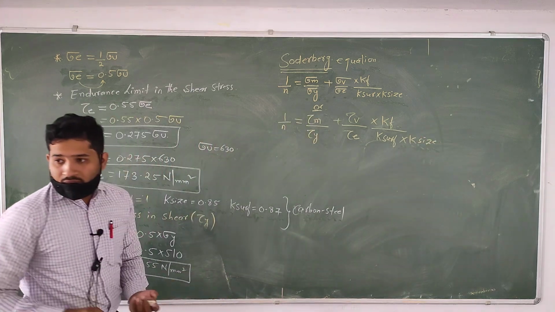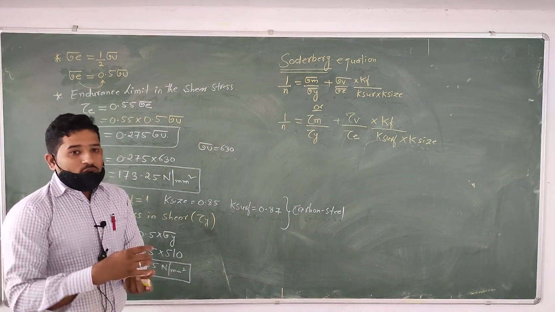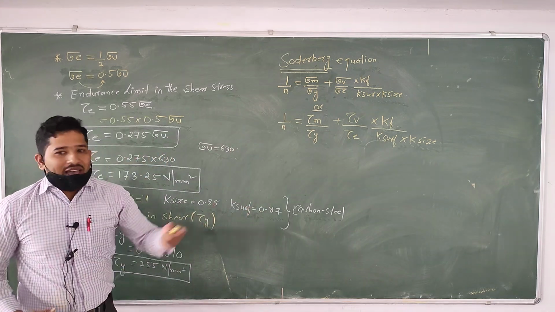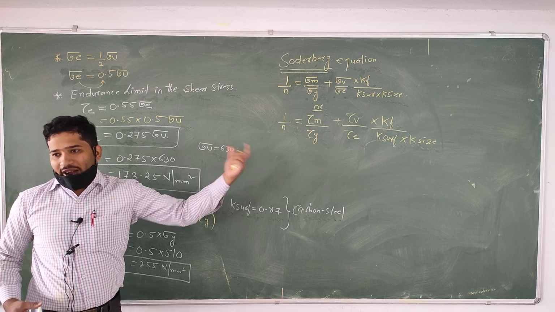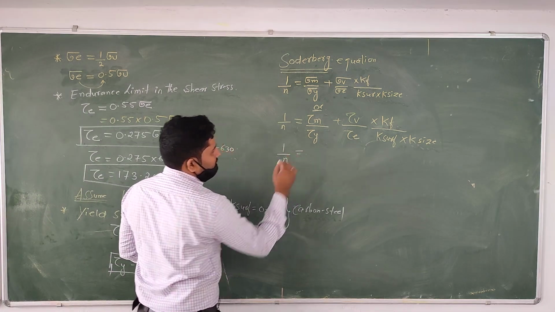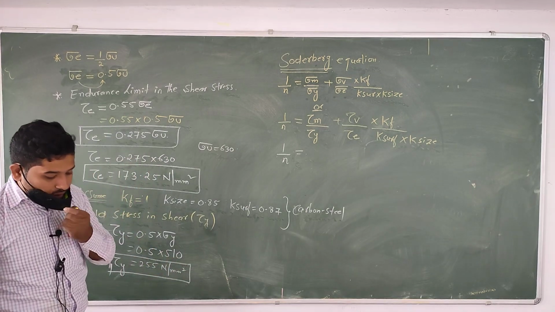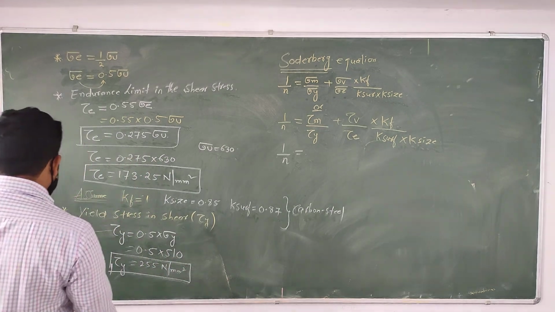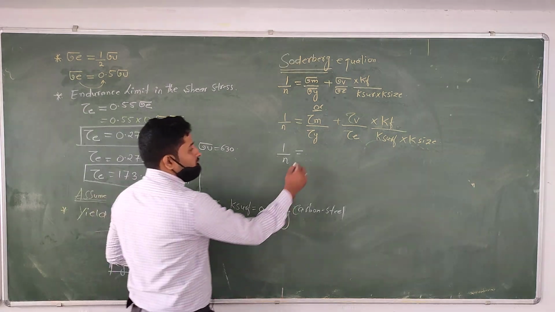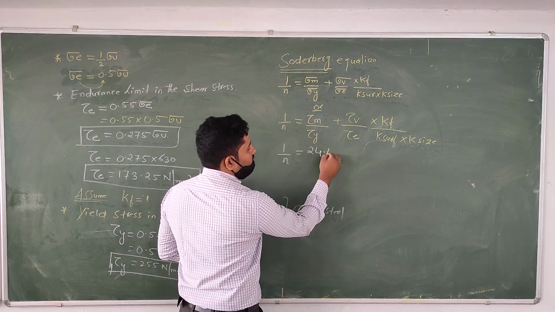Actually, in this case we need to find out the value of n. 1 by n stays as it is here. Tau m value, how much did we get here? 24.4.